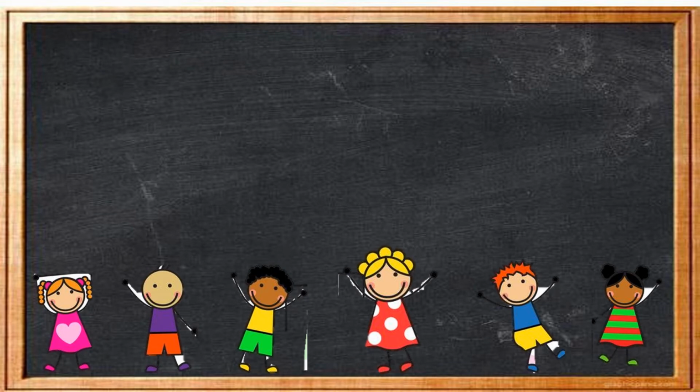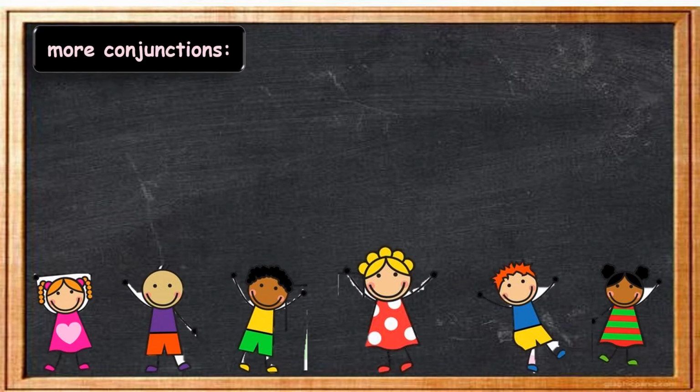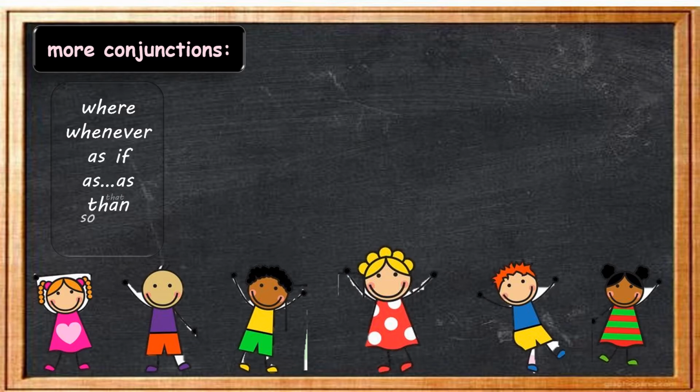Now children, let's see a few more conjunctions, like where, whenever, as if, as, then, so that. Where, whenever are the conjunctions that give information about place. As if gives information about manner. As, then we use for comparison.